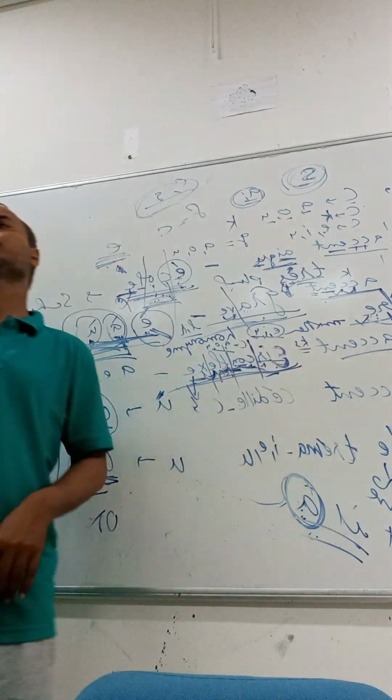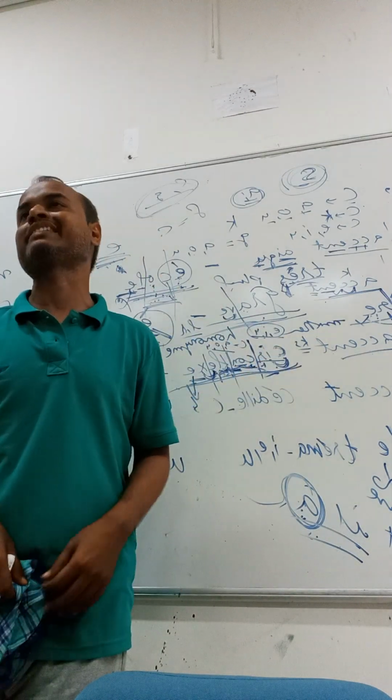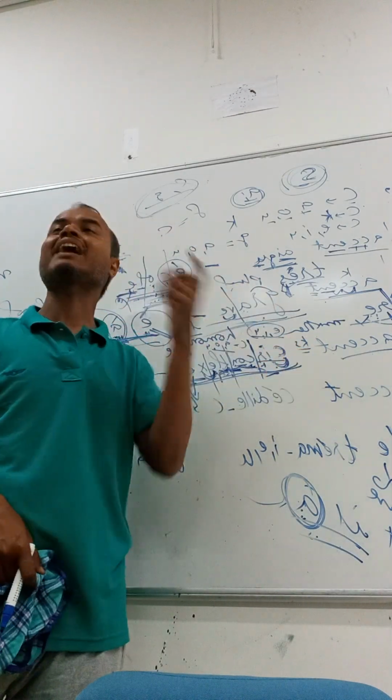So you will ask me, what is the symbol of this accent? What is the sign of this accent?